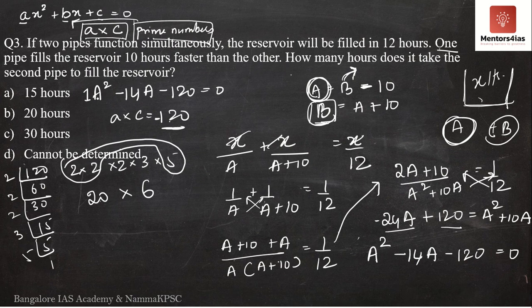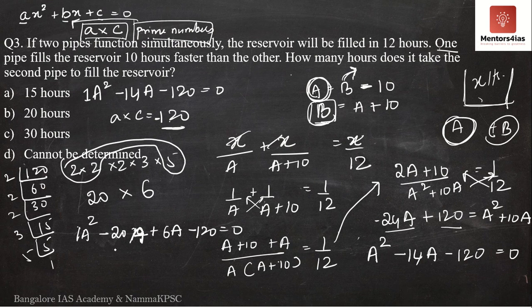So what I will do is I will represent this equation in terms of 20 and 6. How will I do this? I have 1a square minus 20a plus 6a minus 120 is equal to 0. See, it is still the same equation. 1a square minus 14a minus 120 is equal to 0. Minus 20a plus 6a is nothing but still minus 14a itself. I am not changing anything. I am just breaking this up.